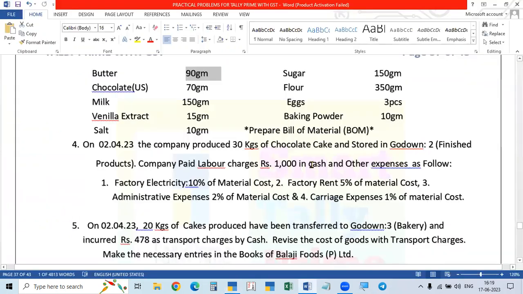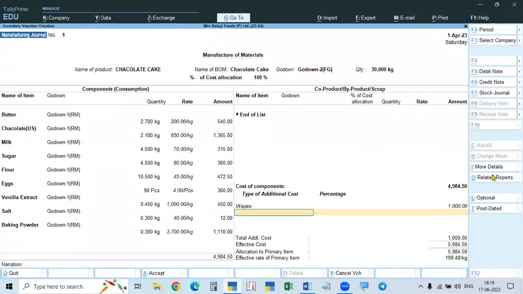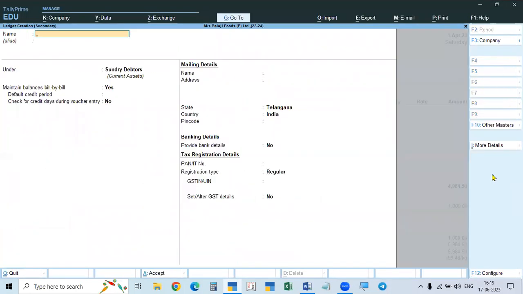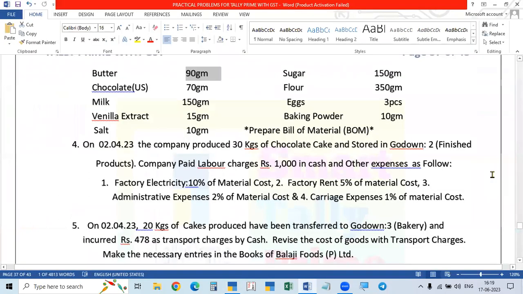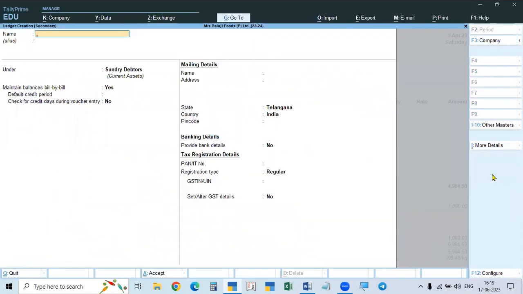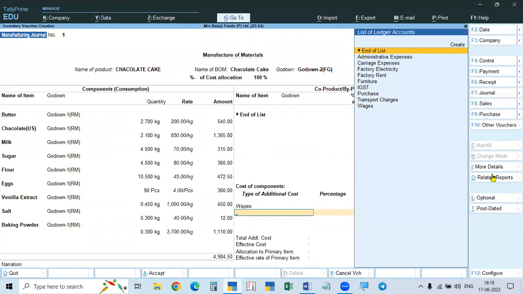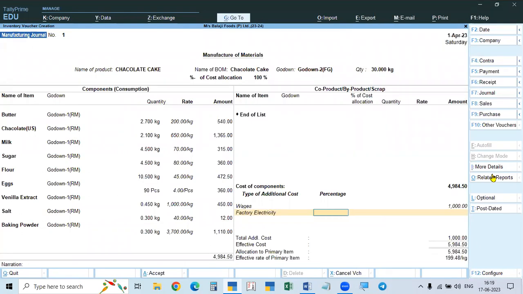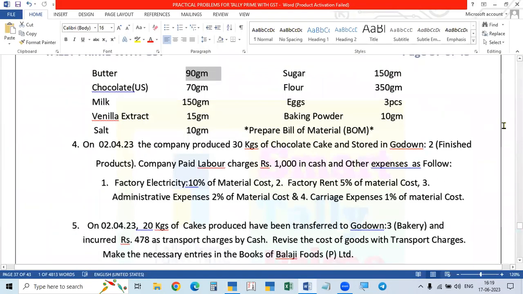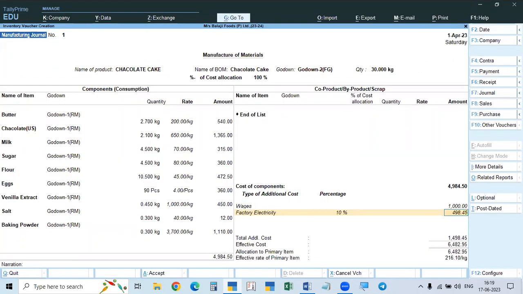Okay, and the next one I created is other expenses. Factory electricity is also a direct expense. When creating it, we take it as factory electricity under direct expenses. I already created factory electricity, and it is given as a percentage, 10%. Automatically it will calculate 10% of the material cost.